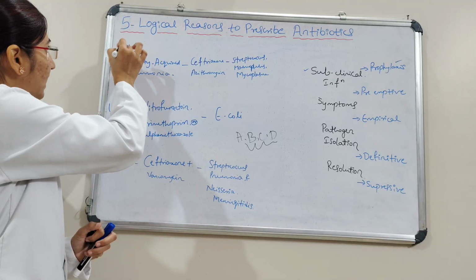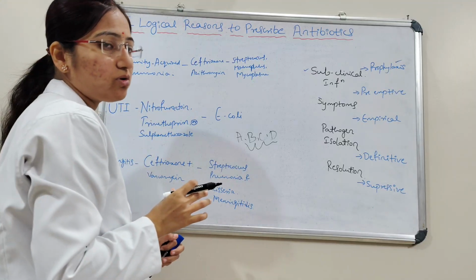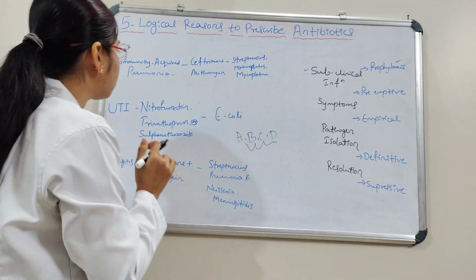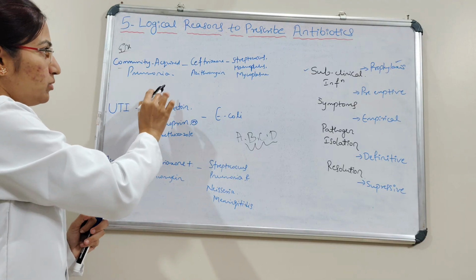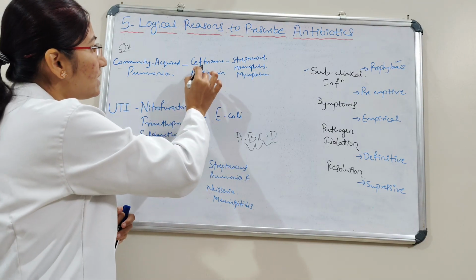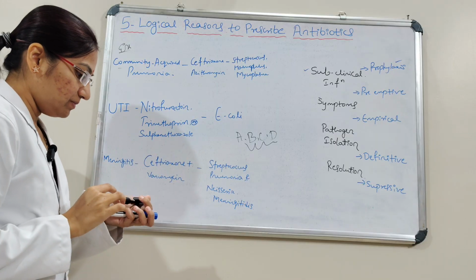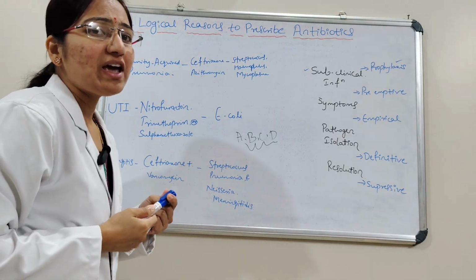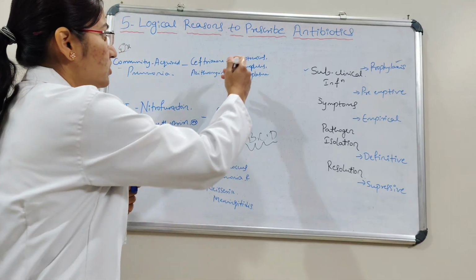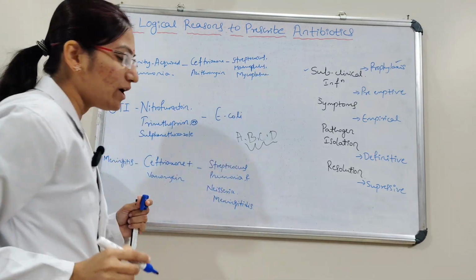We'll see just an example. This is an example for a combination of antibiotics. Here, community acquired pneumonia, and here the antibiotics are ceftriaxone and azithromycin. And then here the causative agents, the pathogens, are Streptococcus, Haemophilus, and Mycoplasma.